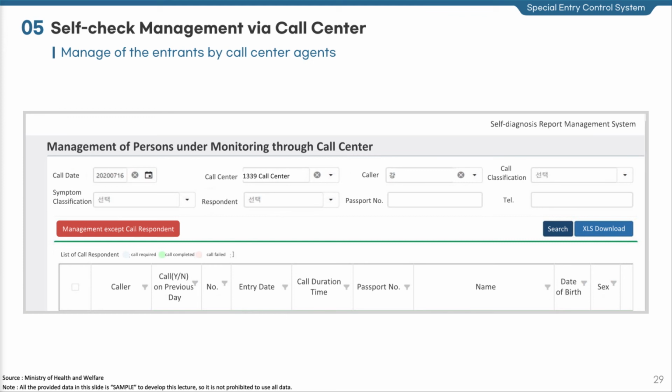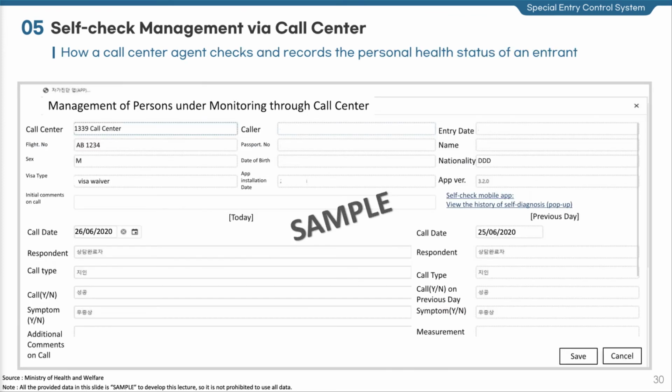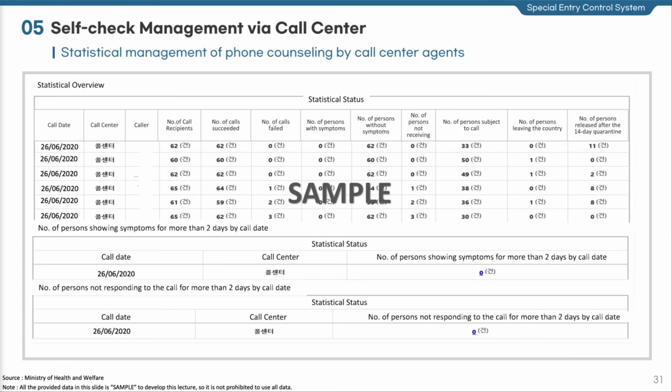Call center agents make phone calls to entrants to check and manage their health status. Call center agents also help entrants under self-quarantine check their daily health status. Call center agents check the counseling record of the previous day and register the details of counseling of the day. The table above shows how phone counseling of call center agents is managed. We manage statistics to manage the details of phone counseling of call center agents.